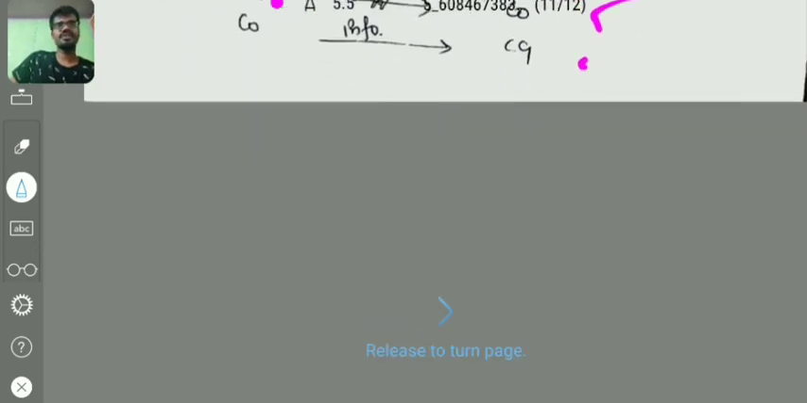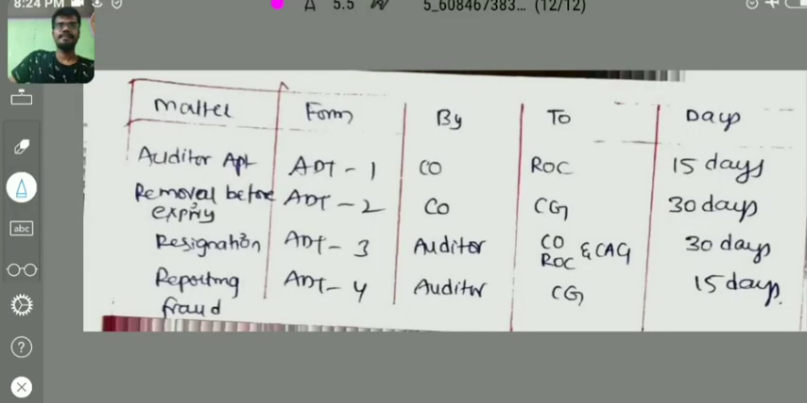And also we have a bonus tip, right? That is forms. What are the forms? 4 forms are there in this chapter: 81, 82, 83, and 84. Auditor appointment, form 81, by whom? By company to ROC within 15 days. Removal before expiry, form 82, by whom? By company to central government within 30 days.